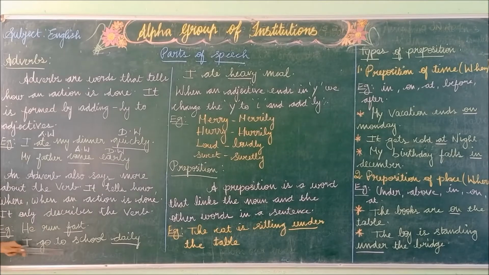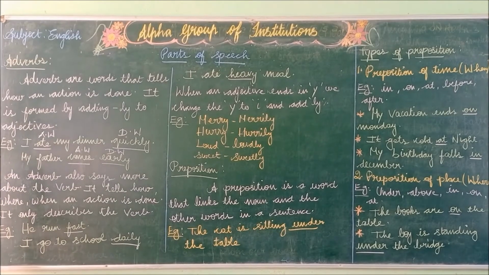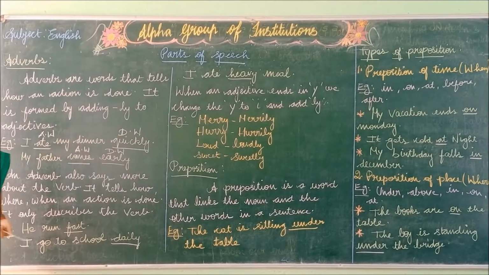Next, I go to school daily. So how do we ask the question? We ask a question like when. When do you go to school? I go to school daily. So an adverb also says more about the verb. It tells how, where, when an action is done. It only describes the verb.